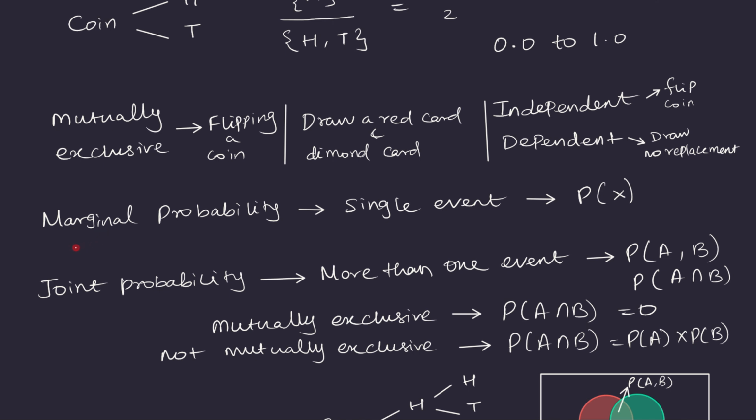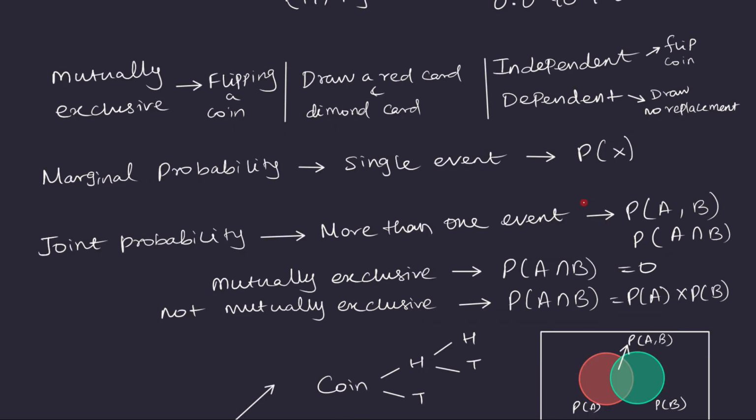Now let's see what is marginal probability. Marginal probability is nothing but a probability of a single event. This is what we have been seeing so far. It is like flipping a coin or drawing a card from a deck. All those are called marginal probability because we are talking about a single event. And we denote that using this P function with one random variable as an input.